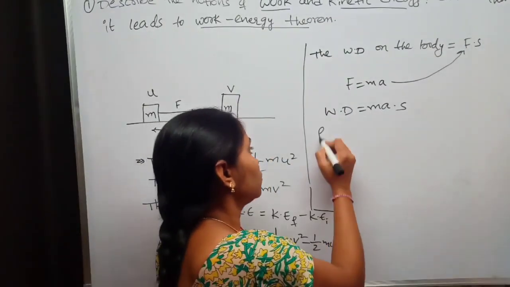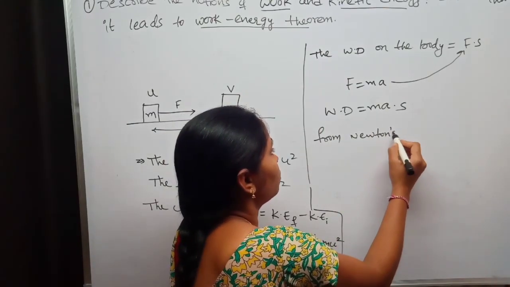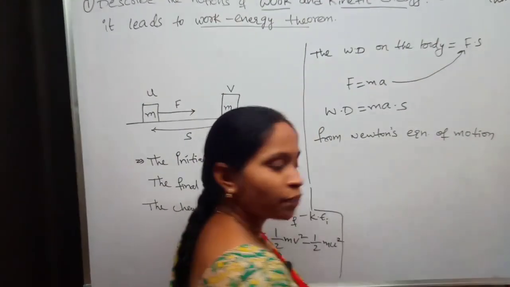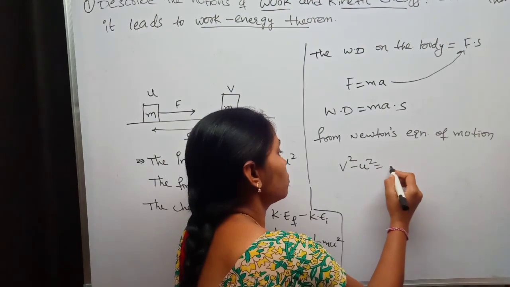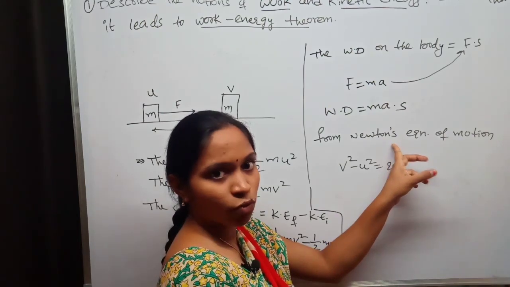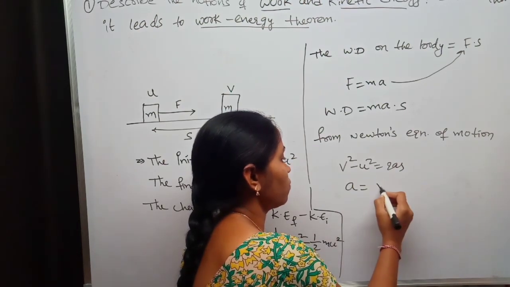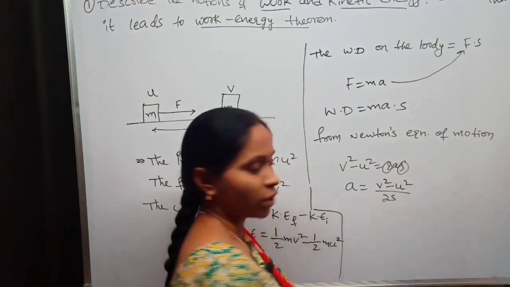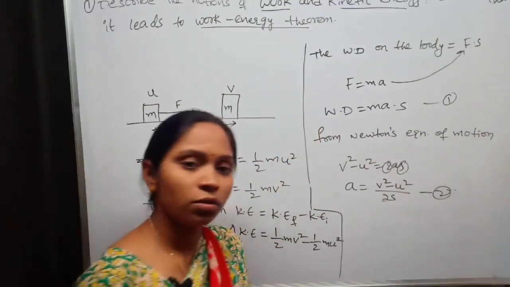Okay, and from Newton's equations of motion, we have 3 equations of motion, right? From one of them, v square minus u square equals 2as. Okay, this is one of the equations of motion. From here, what is acceleration? Acceleration is equal to v square minus u square by 2s. This is equation 1. This is equation number 2.